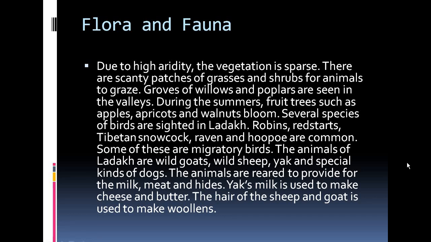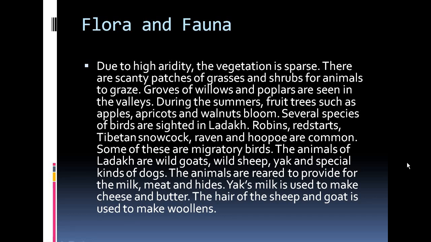Robins, redstarts, Tibetan snowcock, raven and hoopoe are the common ones. So these are the different varieties of birds that you are going to find in Ladakh, which can easily take this cold and extreme weather. So robins, redstarts, Tibetan snowcock, raven and hoopoe are the common birds you can find in Ladakh.